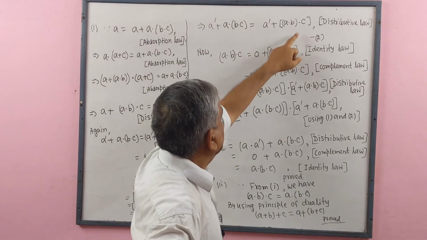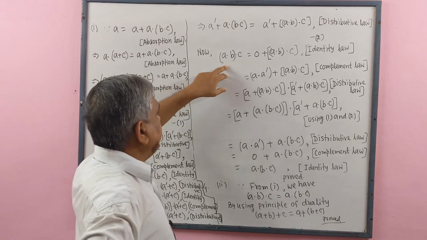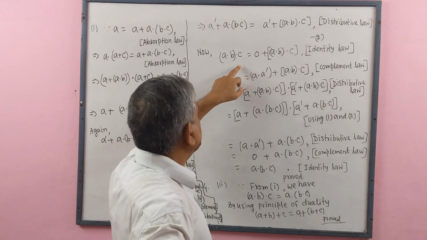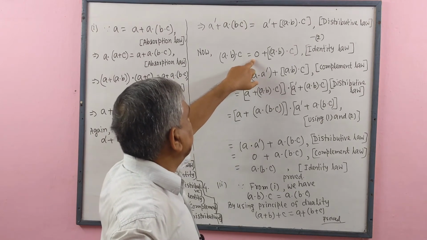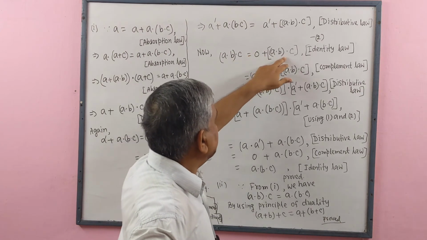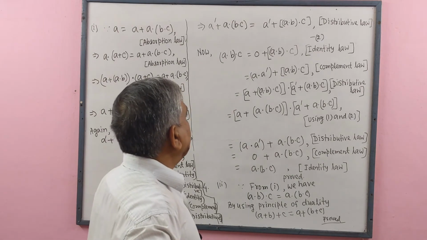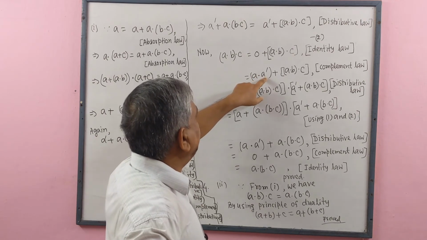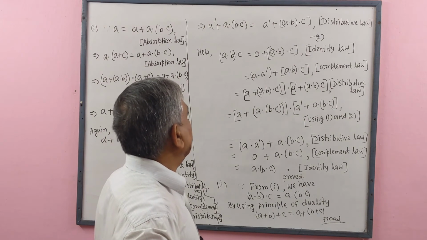This is number 2. Now (A dot B) dot C equal to 0 plus same thing. Means 0 is an identity element with respect to plus. So we may write this 0 plus this equal to this. Now by complement law 0 equal to A dot complement of A. Now we use the distributive law.